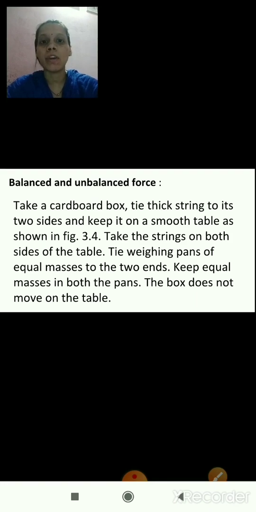Now we will tie weighing pans of equal masses to the two ends of the string. Keep equal masses in both the pans, on either side of the table. The box does not move on the table. If there are equal masses in both the pans, the cardboard box which is kept in the center of the table will not move from its place. Why? Because on both sides we have kept equal masses.